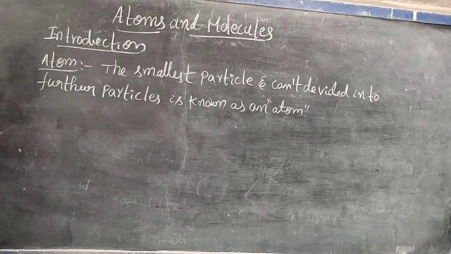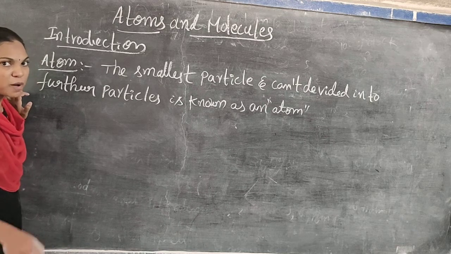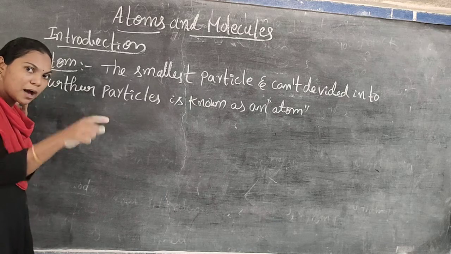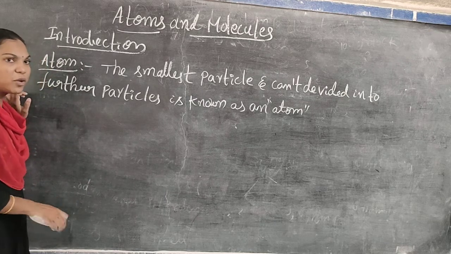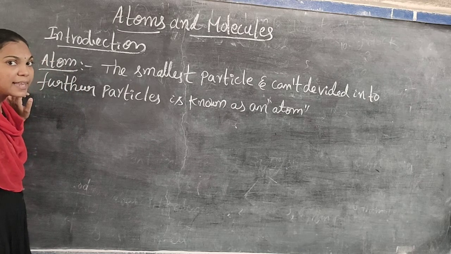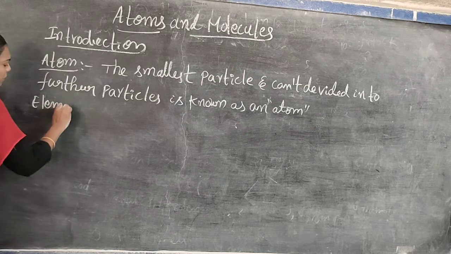Atom or element, both have similar definitions. Atom means, according to any compound, we can say the smallest particle is an atom. But element means, according to chemical compounds only, we can say the smallest particle is called an element. Do you understand? According to chemical compounds we say element. According to any other substance also we can say it is the smallest particle, an atom. You must remember, element has the same definition.